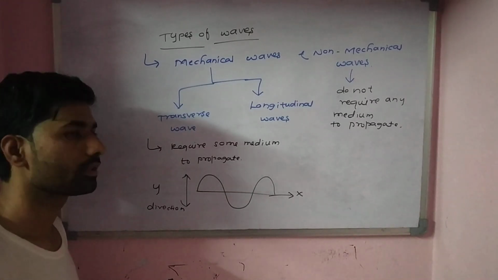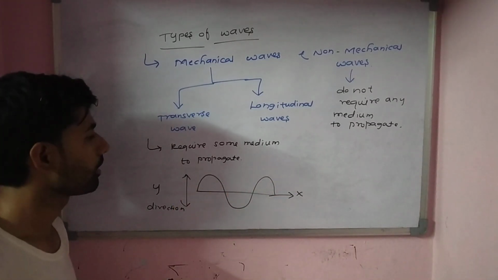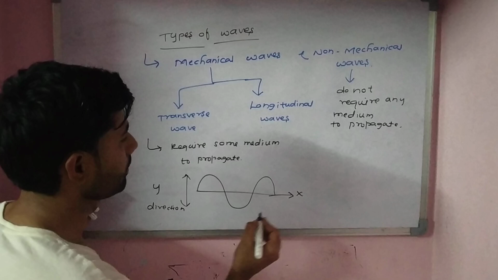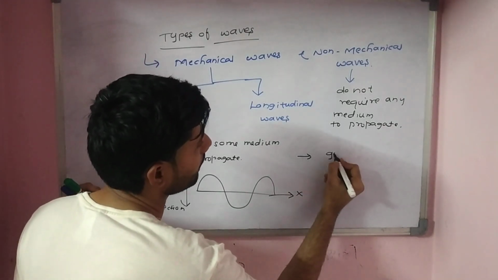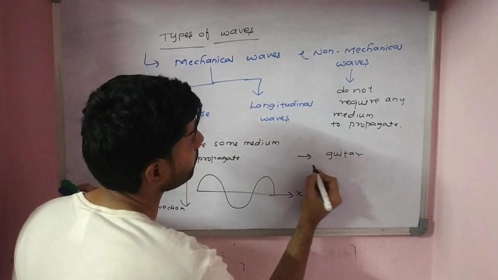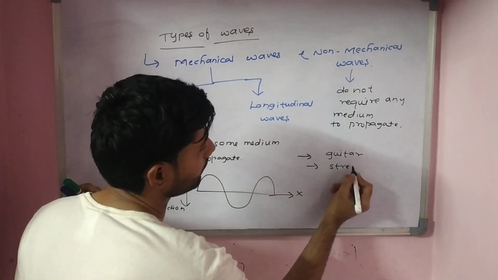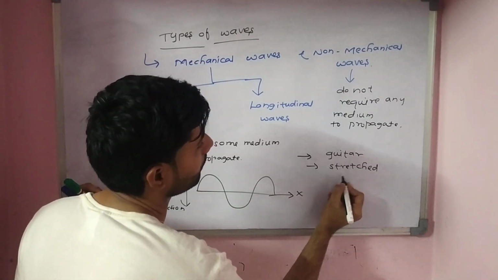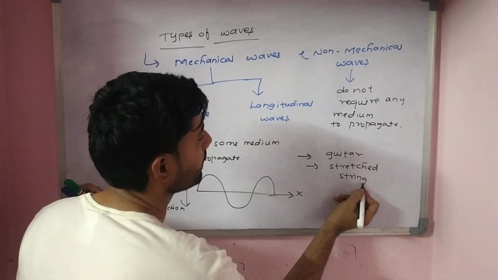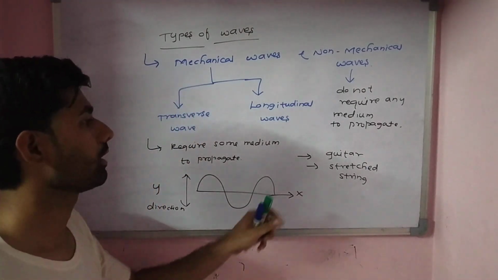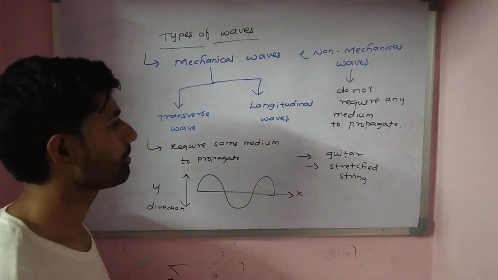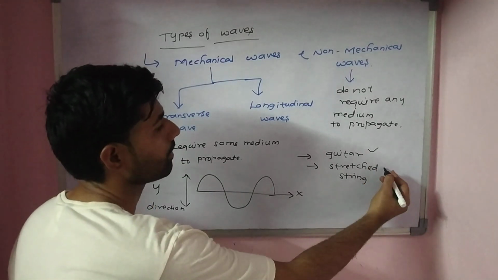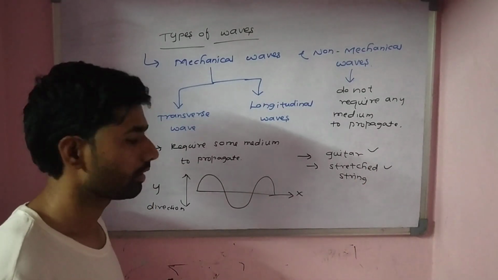Just now we have seen the example of the rope. This can also be seen in the example of a guitar's stretched string. So transverse waves can be produced in a guitar and in a stretched string.